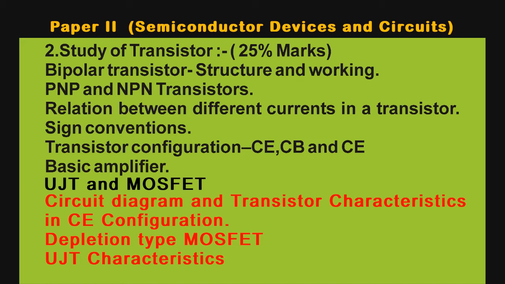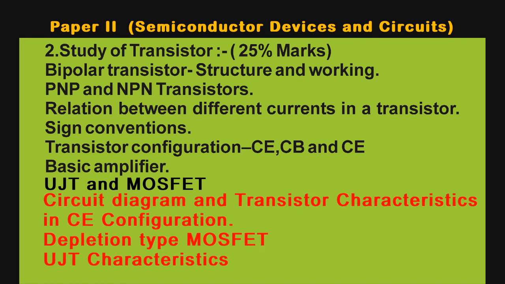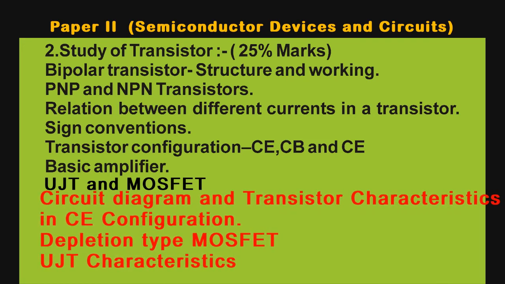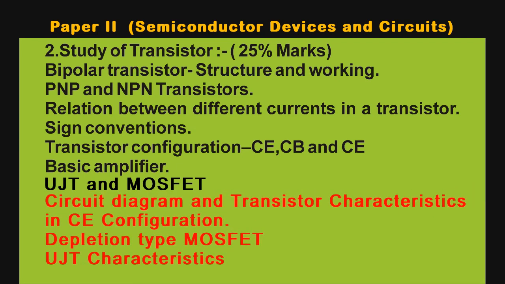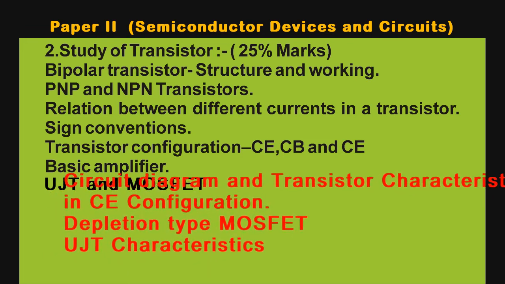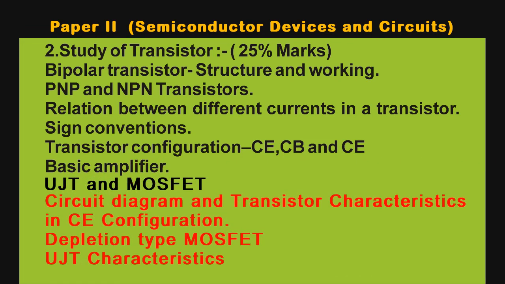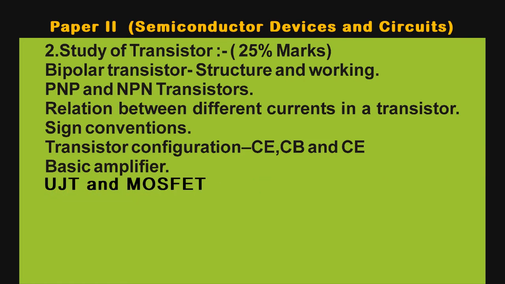Now the omitted part for this chapter is the circuit diagram and transistor characteristics for common emitter configuration. So this whole part is removed here. Then in MOSFET, there are two types, enhancement type and depletion type, in which the depletion type MOSFET has been removed here. Then in UJT, only the introductory part has to be studied here, and the characteristics of UJT are omitted here. So this was about the second chapter.